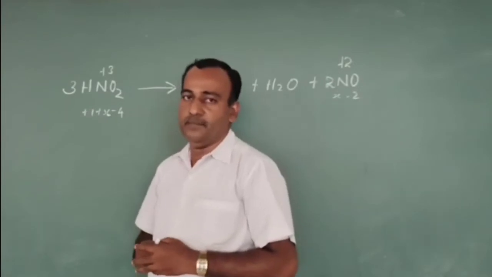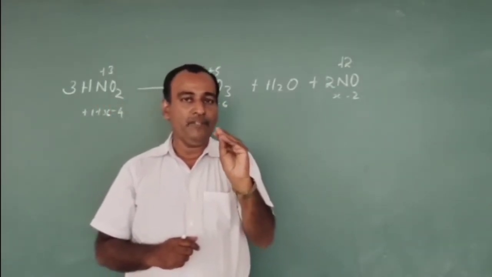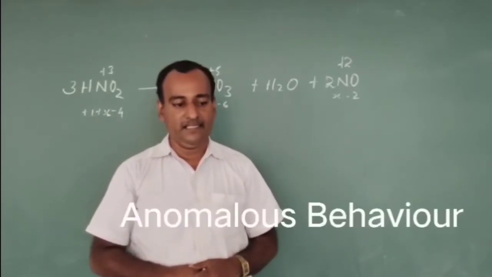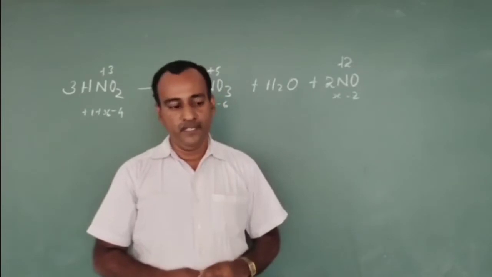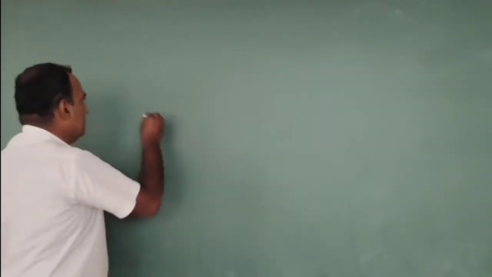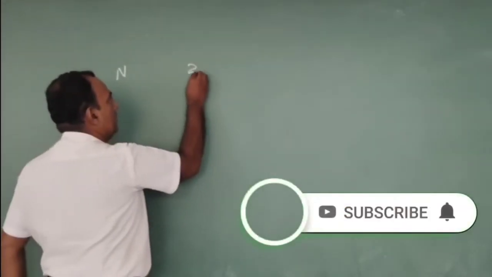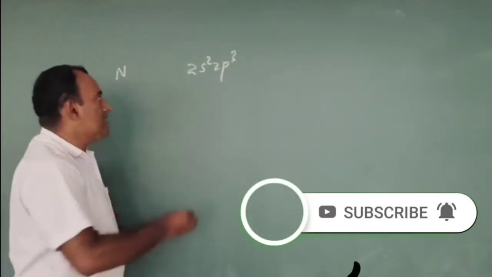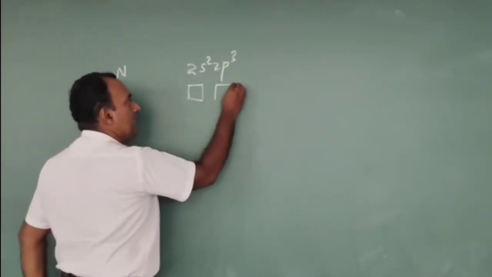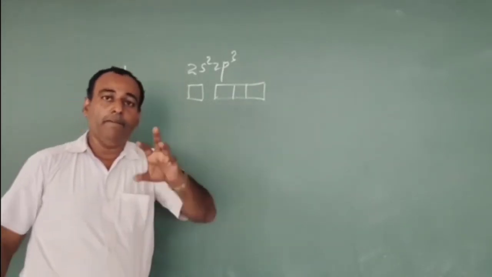We are going to study some important peculiar nature of nitrogen when we compare it with the rest of the members of the group. For example, nitrogen's outermost orbital electronic configuration is 2s2 2p3. That means one s orbital and 3 p orbitals are available for bonding.